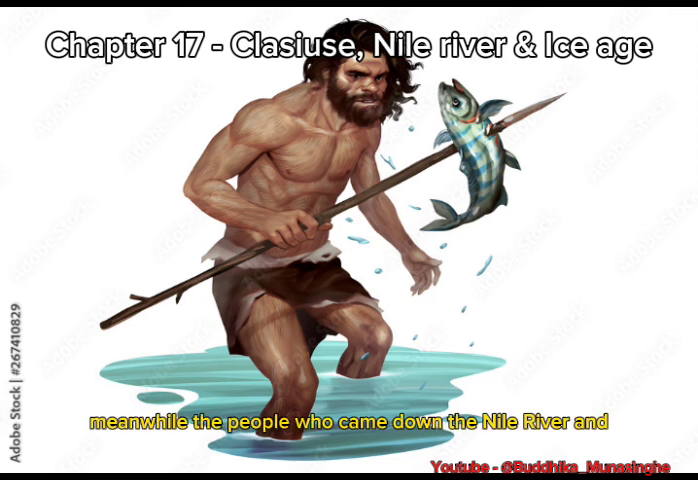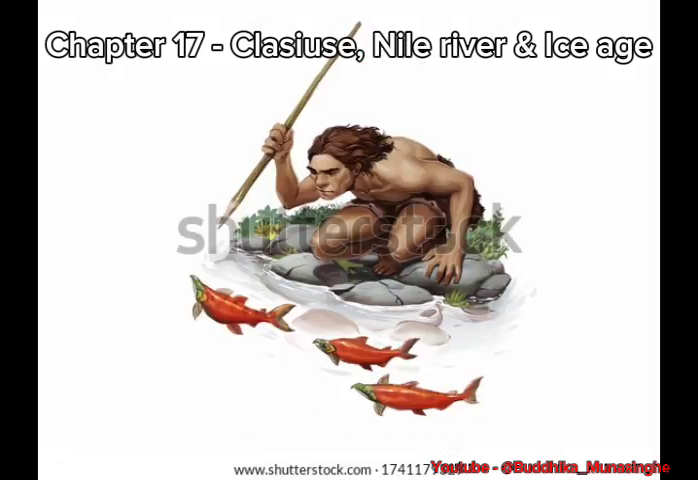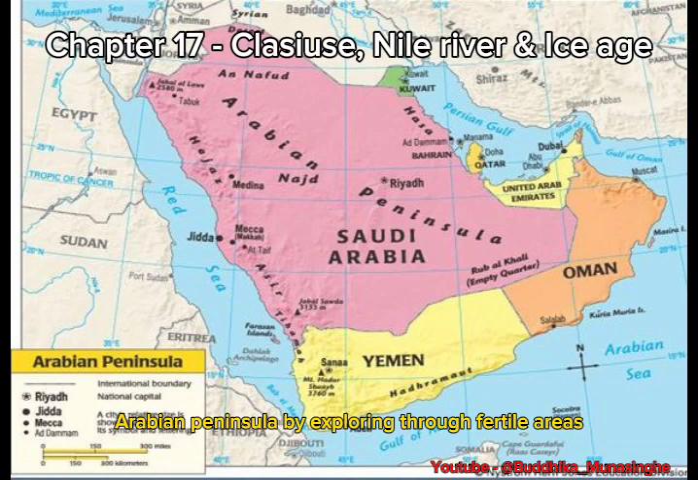Meanwhile, the people who came down the Nile River and lived in natural habitats caught and ate animals such as crabs, lobsters, fishes, and oysters in the mangrove areas near the sea. Many generations passed, and gradually they entered the Arabian Peninsula by exploring through fertile areas.